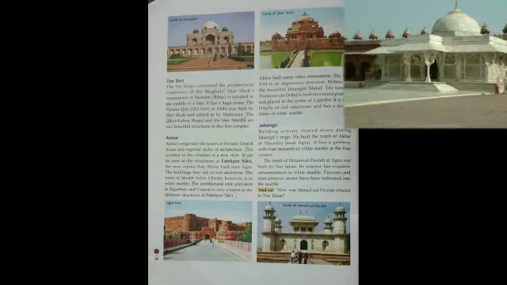The buildings here are in red sandstone. The tomb of Sheikh Salim Chishti, however, is in white marble. The architectural style prevalent in Rajasthan and Gujarat is very evident in the different structures at Fatehpur Sikri.